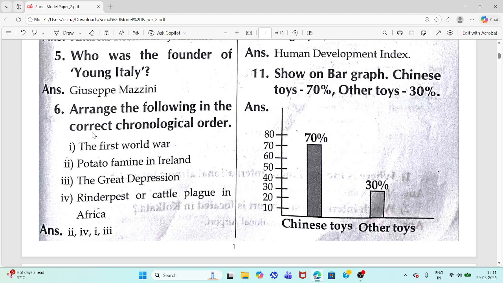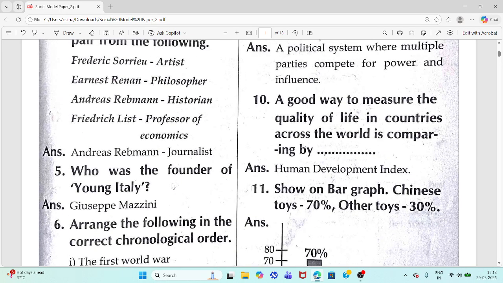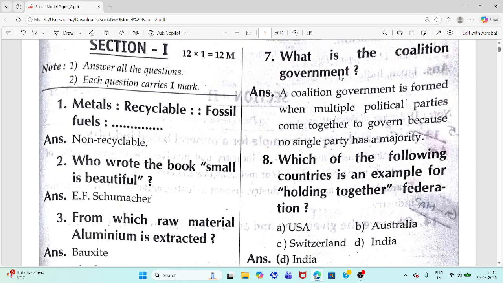Sixth question. Arrange the following in the correct chronological order. 2413. You can see here: Potato famine in Ireland, Rinderpest or cattle plague in Africa, the First World War, the Great Depression. Seventh question.